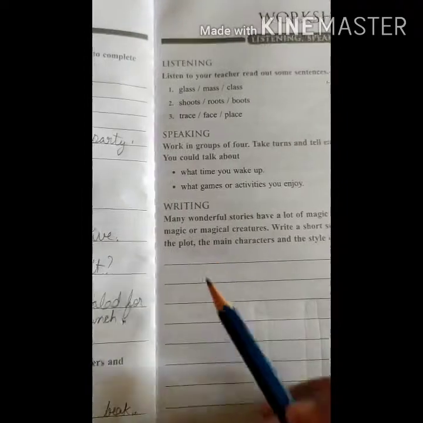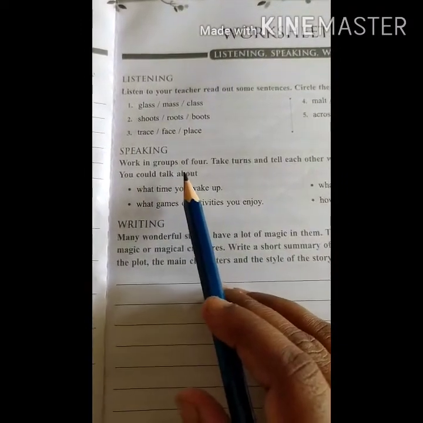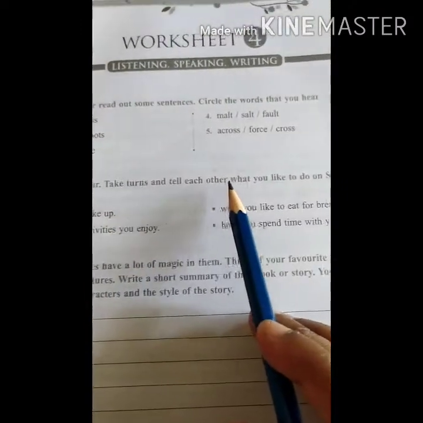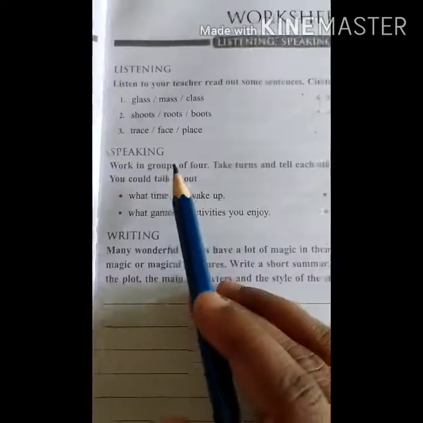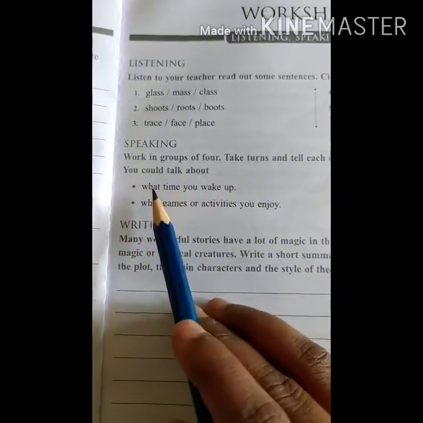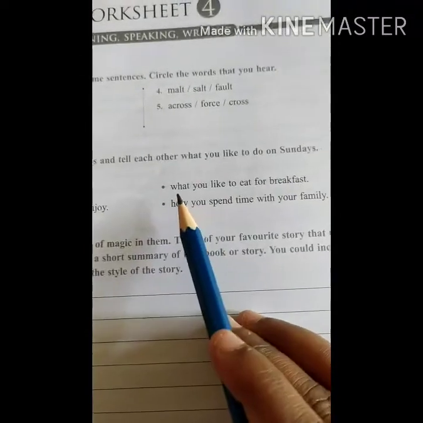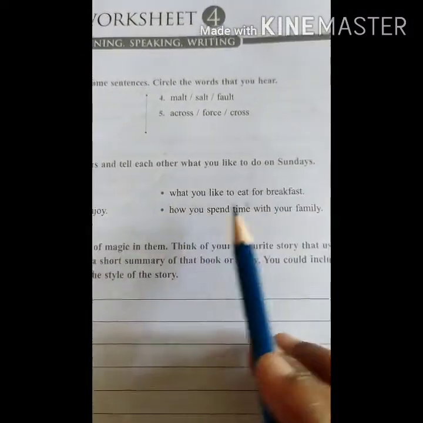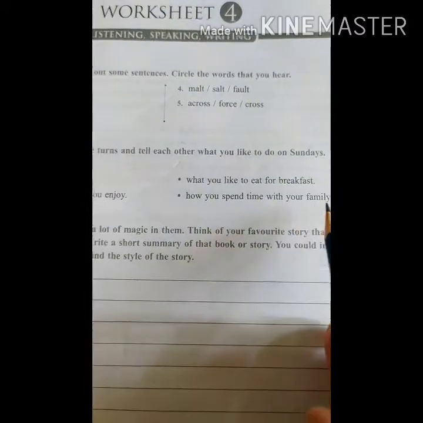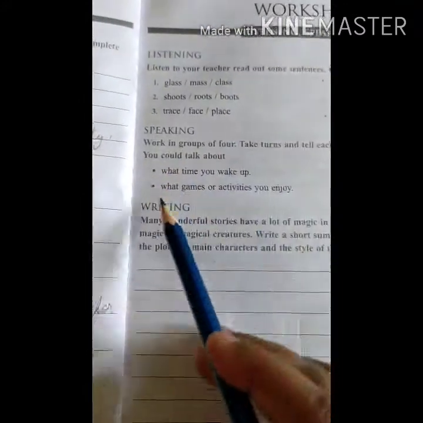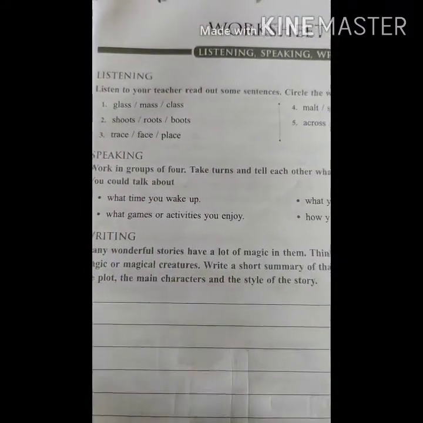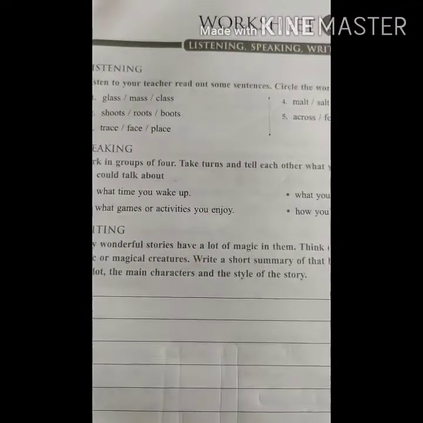Okay. Next. Work in groups of 4. Take turns and tell each other what you like to do on Sundays. You could talk about what time you wake up, what games or activities you enjoy, what you like to eat for breakfast, how you spend time with your family. These are the things you just speak with your friends. Okay, by calling them you do.